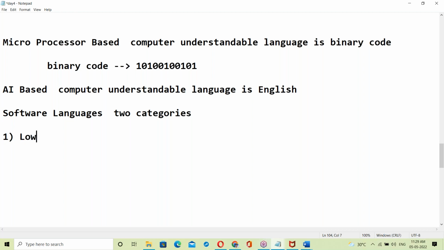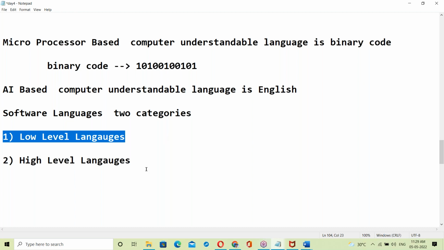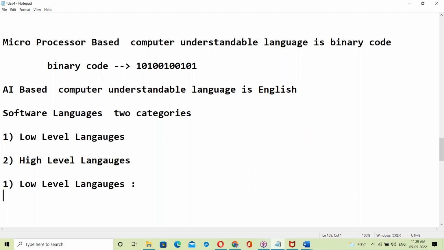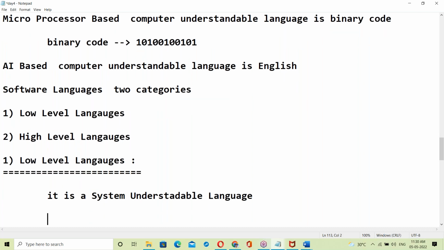First one, low level languages. Second one, high level languages. So what is a low level language? A low level language is a system understandable language.